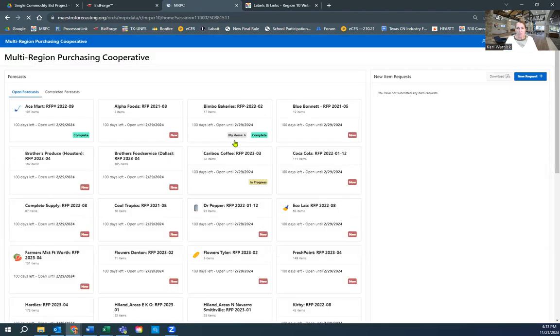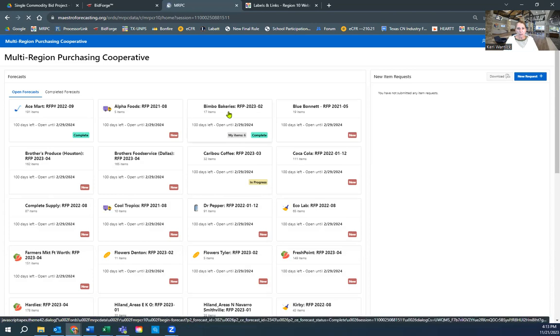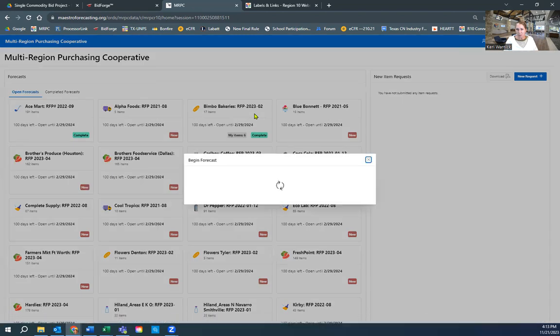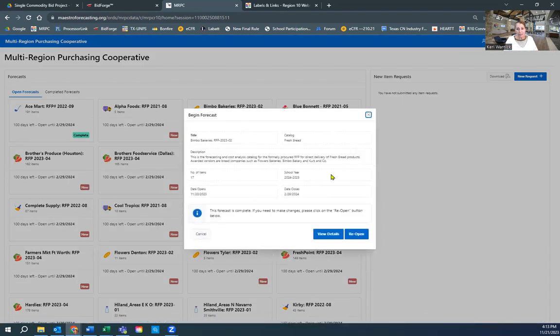And now you've completed. Now look at our Bimbo Bakeries card. It's showing I forecasted 6 items and it's complete. Now, what if February 29th has not come and gone yet, and I'm thinking something doesn't look right. I know I buy more items than that from Bimbo. I'm going to reopen this, which I can, as long as the deadline hasn't passed.